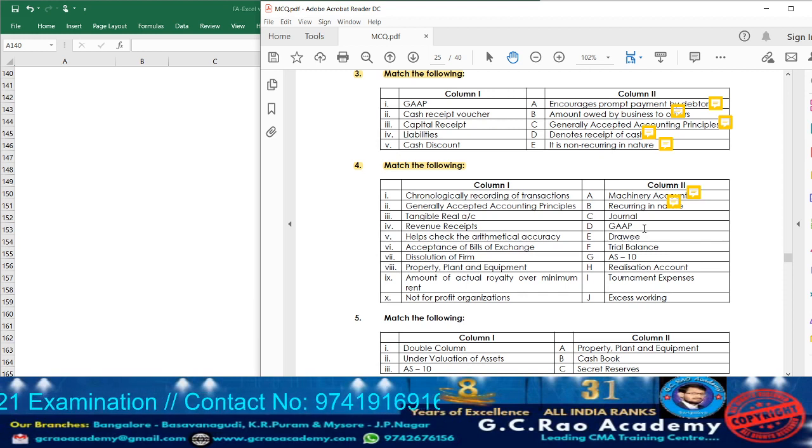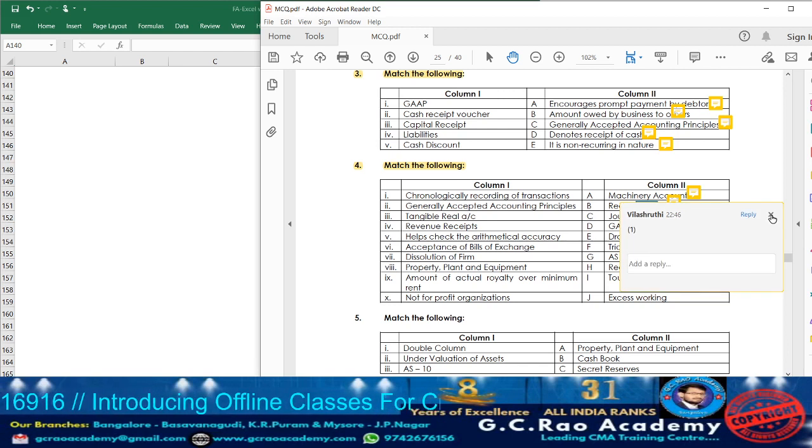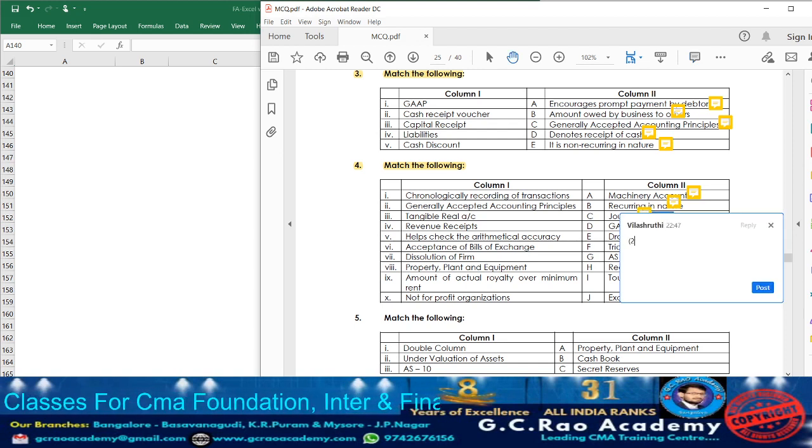Next we have journal. In journal, how are the transactions we are going to record? The transactions will be recorded in chronological order. So accordingly, write down against journal point number 1. Next we have GAAP. What is the full form of GAAP? Generally Accepted Accounting Principle. So against that, write down point number 2.